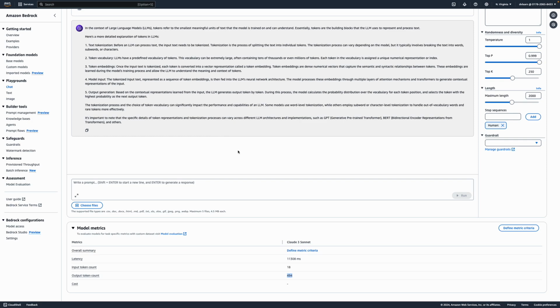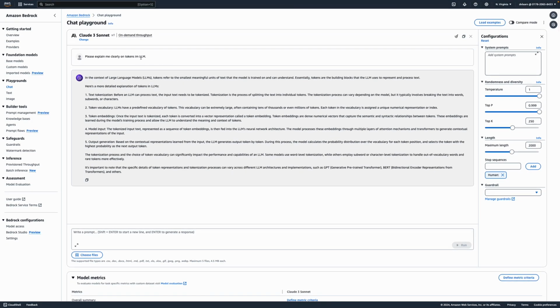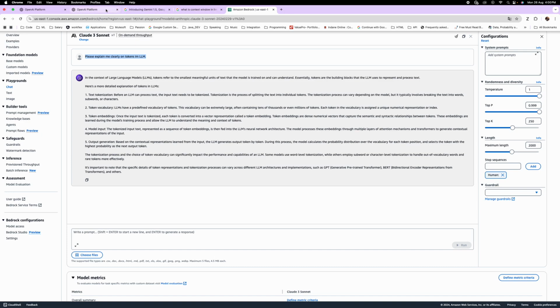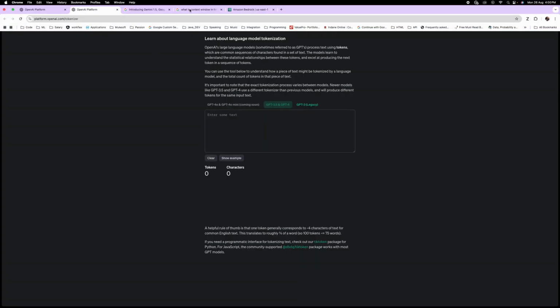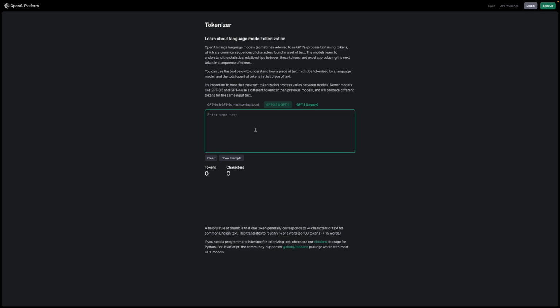Now let me quickly show you a demo of how tokenization works on OpenAI. I'll put this link in the description. You just go to platform.openai.com/tokenizer and put in the same text. Of course, every foundation model has its own tokenization method.